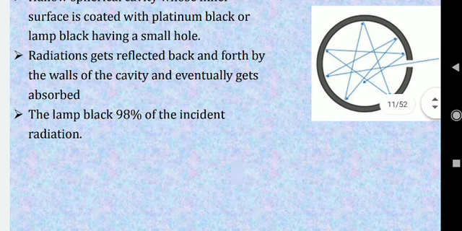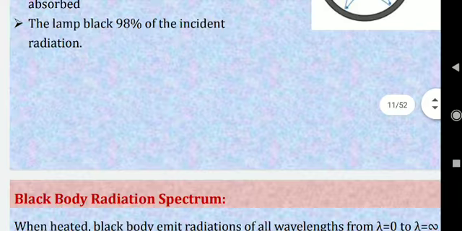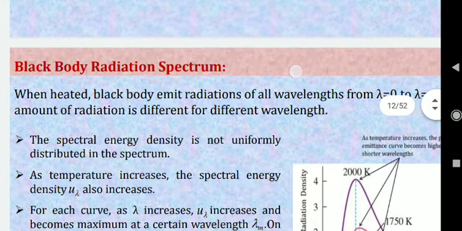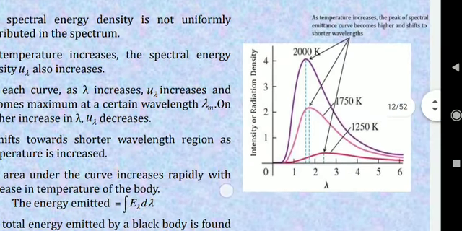Now what is the problem? We already know what the black body is, and we know that whenever the black body is heated, it has to emit some kind of radiation. So what is the problem? The problem is in the spectrum of the black body. Whenever we observe the black body spectrum, it is represented like this.